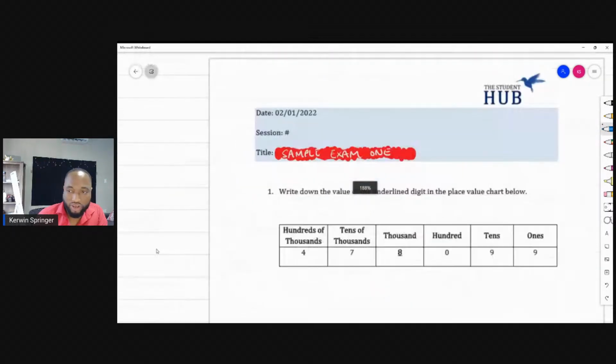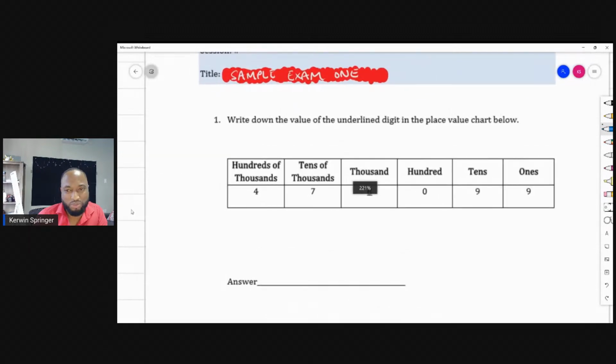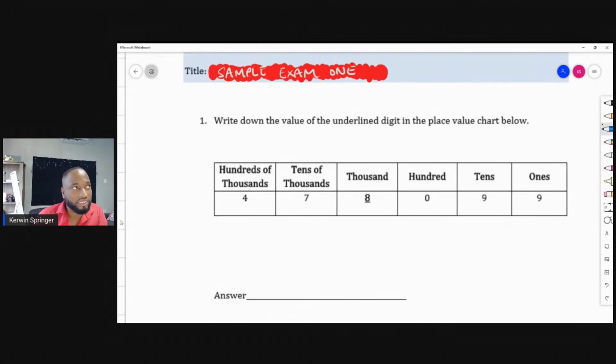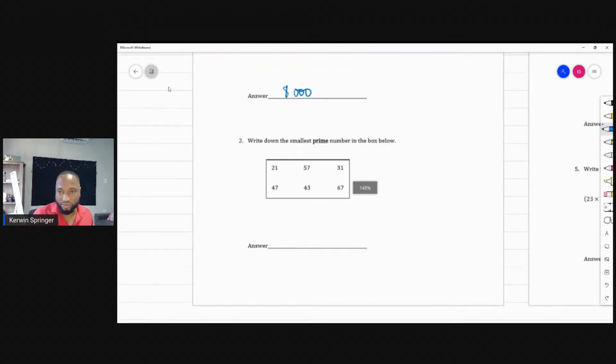But let's start. Write down the value of the underlying digit below. I'm using something I don't normally use in my online class. This is another program. 8,000. Nice. One mistake that students make in this all the time is they put thousands. Now, if they want the value of the underlying digit, you actually need to say 8,000. The place value is 1,000, but the value of the underlying digit is 8,000. Well done. You all didn't get trapped there.